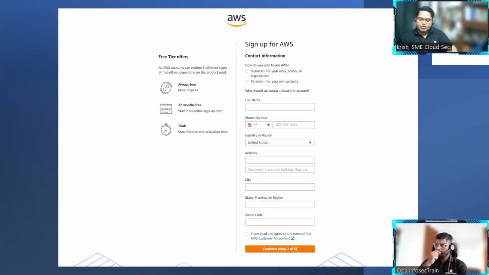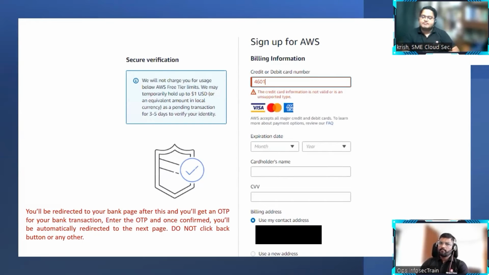So once you do this, the next important thing is that you will have something called billing information. When you create an AWS account, this is something where we are not mocking anything. It's a real AWS account. That means it's real access you're getting to a cloud provider's data center. So they want to verify your identity. They don't want any random people to create an account and make mistakes. So they want to make sure that they verify your information.